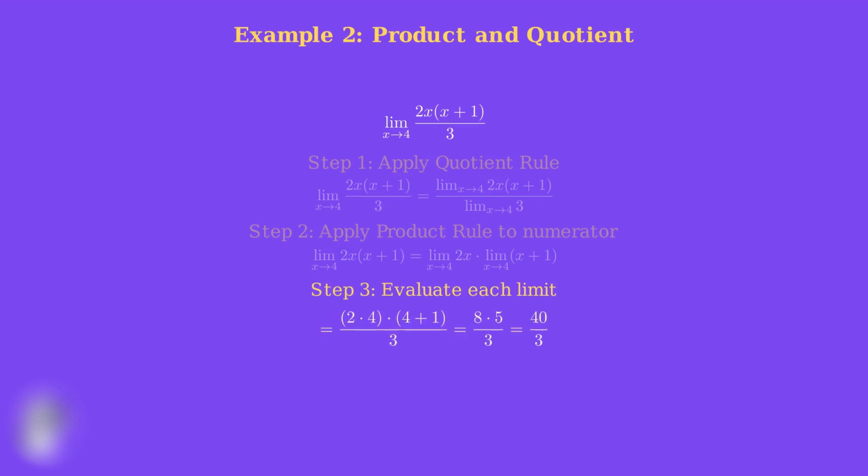The limit of 2x as x approaches 4 is 8. The limit of x plus 1 as x approaches 4 is 5. The limit of 3 is 3. So we get 8 times 5 divided by 3, which equals 40 over 3.